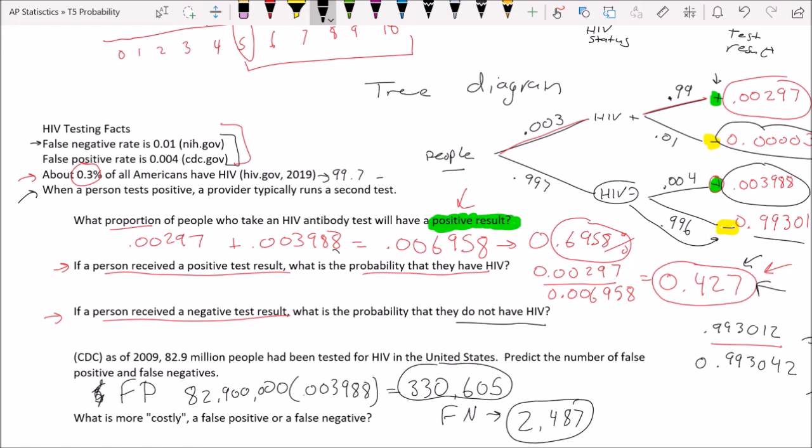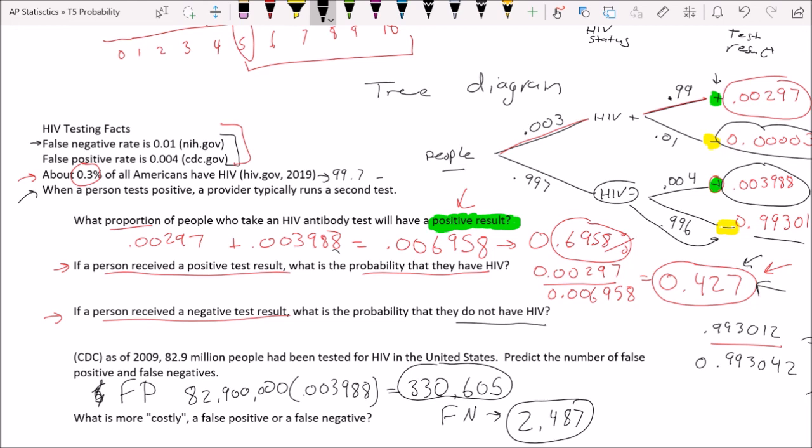Now, costly is in quotes, because when I say costly, I'm not talking about money, okay? Guys, certain mistakes are super costly. If you don't see the light turn red when you're driving and you keep going, that's a costly mistake, okay? It's not about money. It's a really costly mistake. That's a big deal. If you, I don't know, forget to turn off the stove, but you're still standing there, that's not a very costly mistake, right?